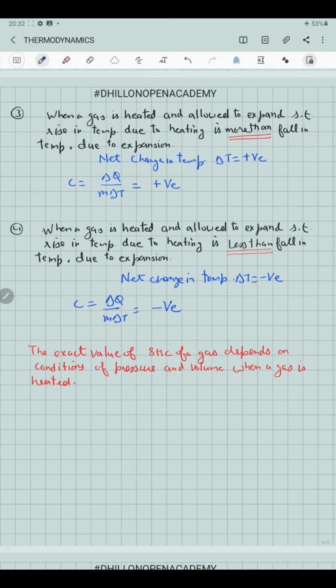So we observe from this that when the conditions under which the heat is supplied to the gas are changed, then the nature of the specific heat capacity and also the value of the specific heat capacity of the gas undergoes a change. So the specific heat of a gas can possess any value ranging from negative values up to infinity, but the exact value will depend upon the conditions of the pressure and volume when the gas is being heated up.